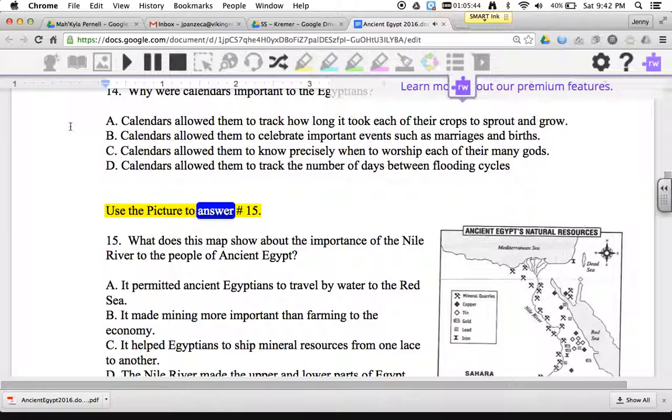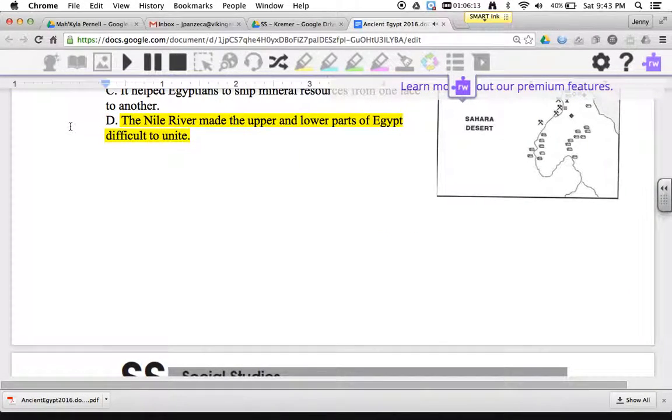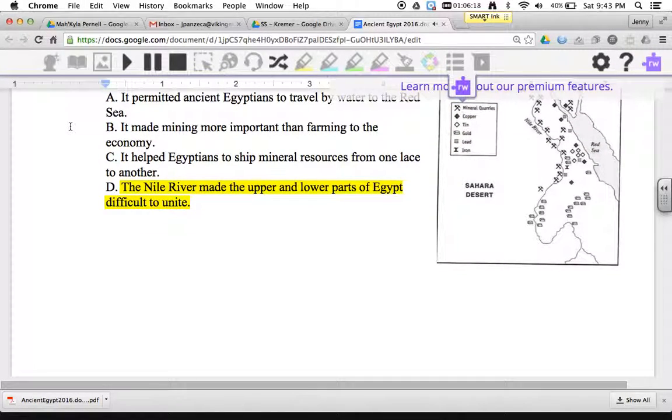Use the picture to answer 15. 15. What does this map show about the importance of the Nile River to the people of ancient Egypt? A. It permitted ancient Egyptians to travel by water to the Red Sea. B. It made mining more important than farming to the economy. C. It helped Egyptians to ship mineral resources from one place to another. D. The Nile River made the upper and lower parts of Egypt difficult to unite.